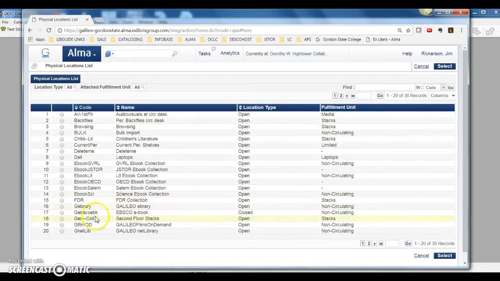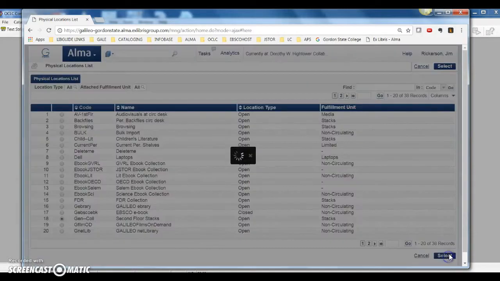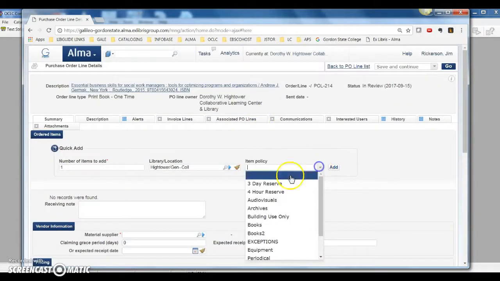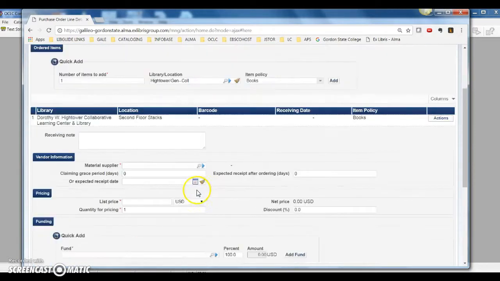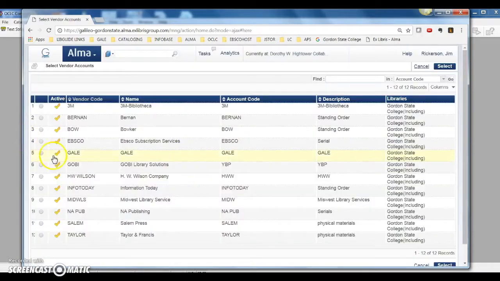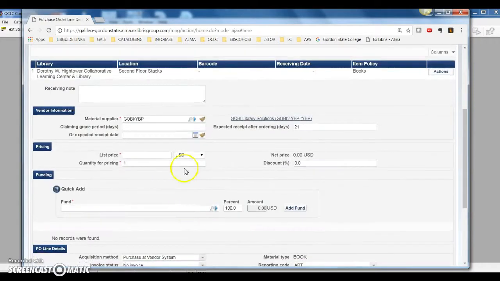We select our library, our permanent location, the item policy. You have to remember to click Add, and then select Gobi. And then you're going to enter the expected receipt date, which is, I'm putting in the 27th of October.